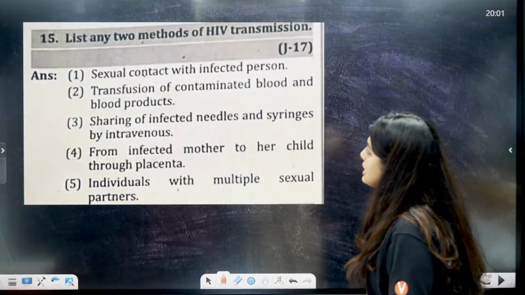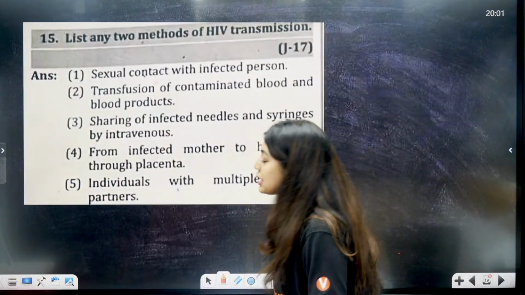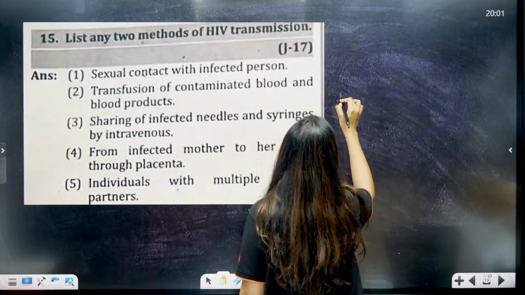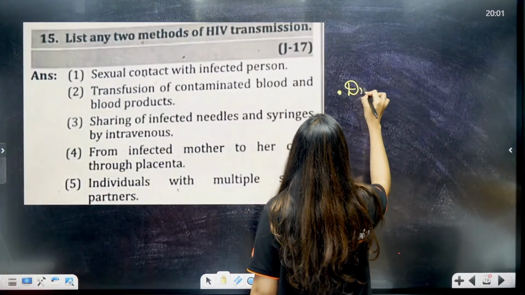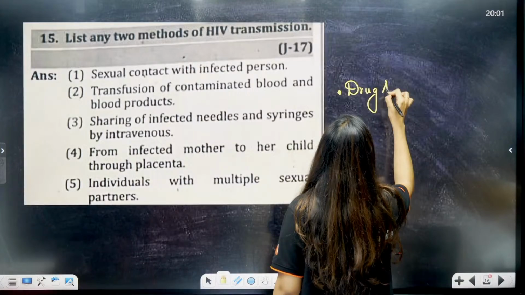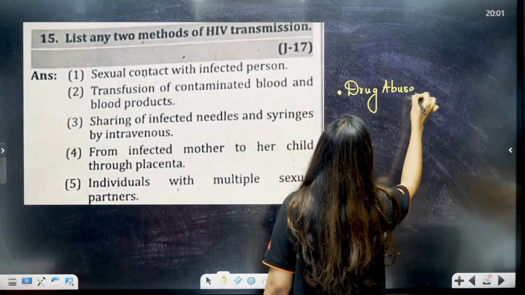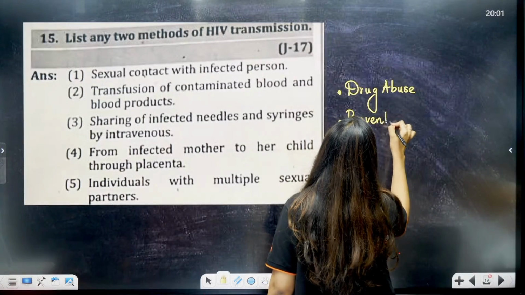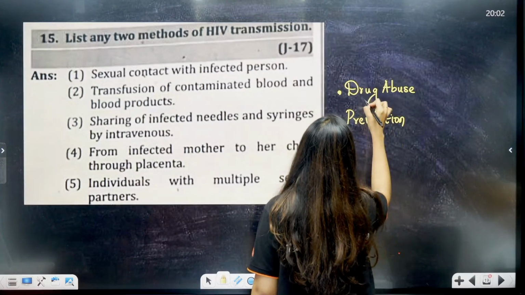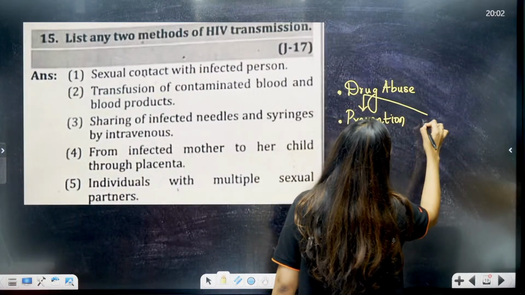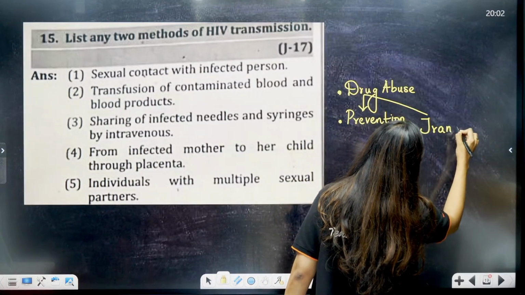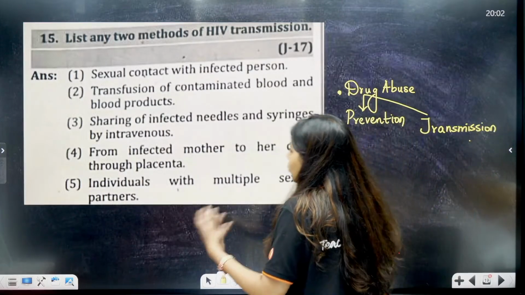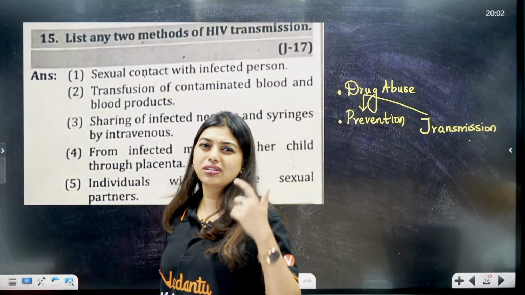Next question. List any 2 methods of HIV transmission. So students, some more questions that keep coming are about drug abuse. Okay. Drug abuse. How we can do prevention, transmission, all based on this only. They are all very common, like how we talk to each other and tell, don't do this, don't do that.